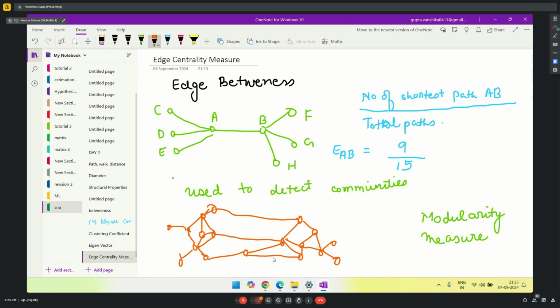Okay, so correct me if I'm wrong, so edge betweenness we use to detect communities, right? Correct. Okay. Cool. Thank you. I hope this is now pretty clear. Yes, okay. Sanchita. Very clear.